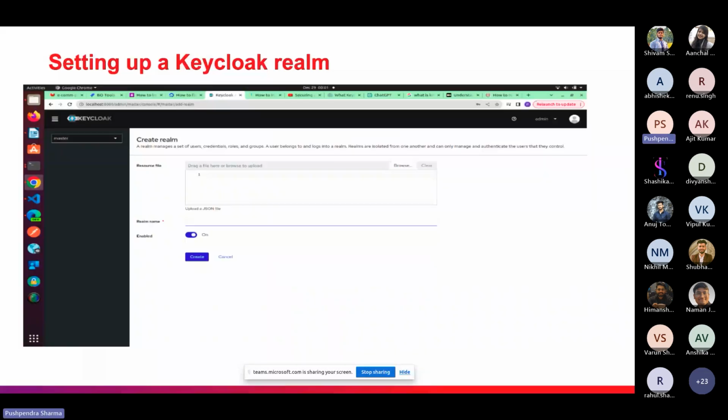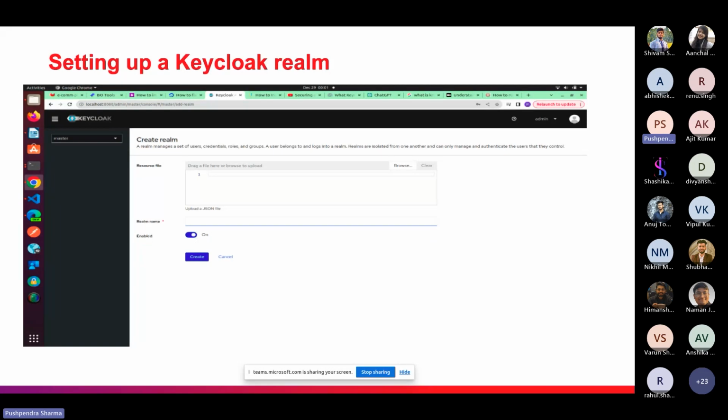So now coming to the screenshot. This is the screenshot of creating the realm. We have the URL localhost 8080. After running the Keycloak server, we can open the localhost 8080 port, and we will see one dropdown, master.